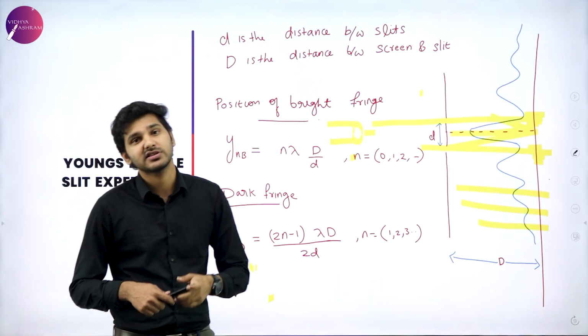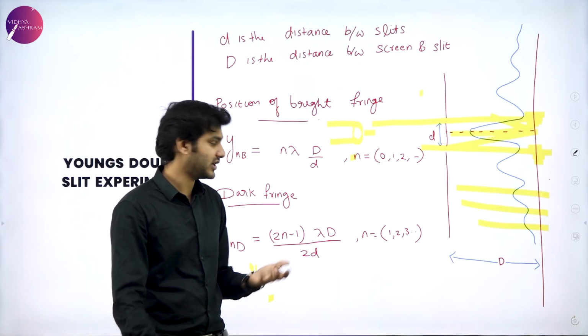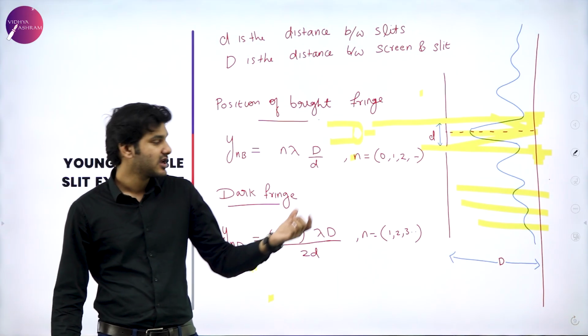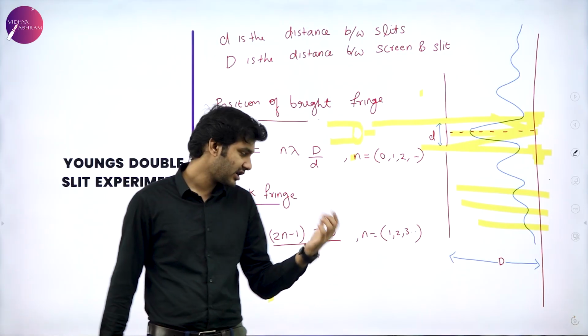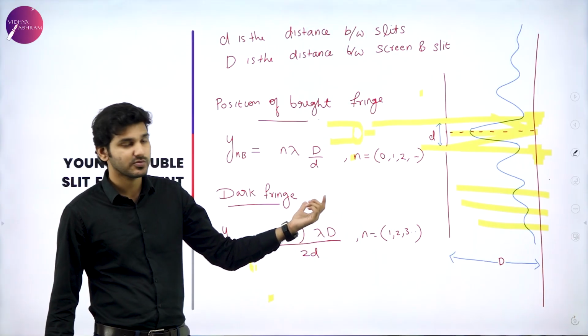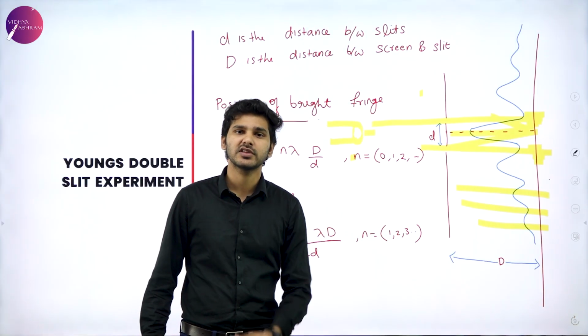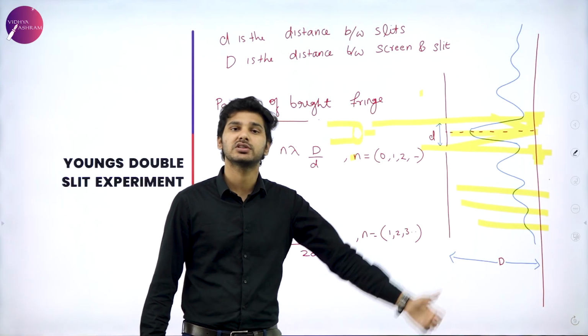In some textbooks, it might be 2n plus 1 here. The difference is that then n starts from 0, 1, 2, 3 and so on. Here I am only taking 2n minus 1, which means that n will start from 1, 2, 3 and so forth.